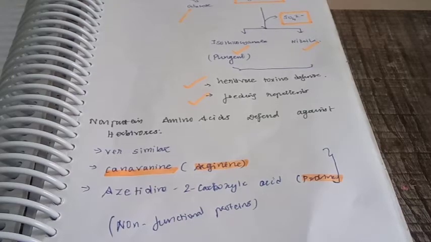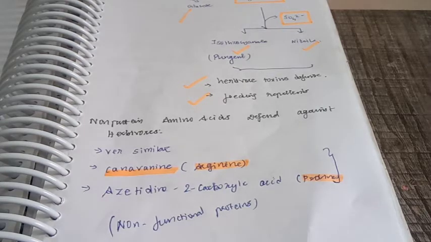Now we'll see the mechanism by which these non-protein amino acids defend against herbivores. Since these non-protein compounds have the same structure as the normal amino acids which are involved in producing proteins for various mechanisms, they will be mistakenly incorporated into the protein. So they are non-functional at all, friends.